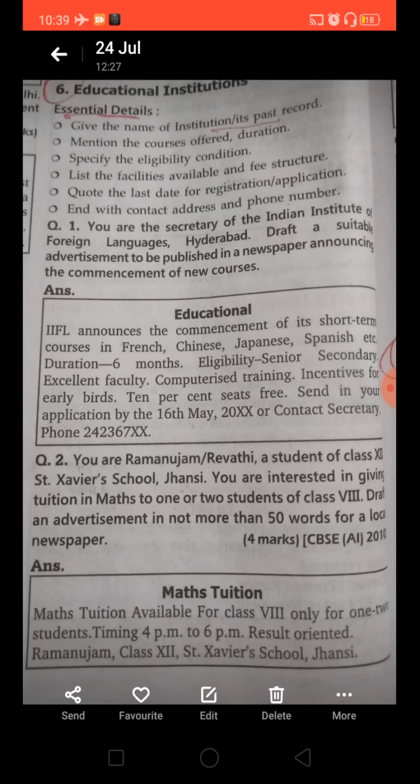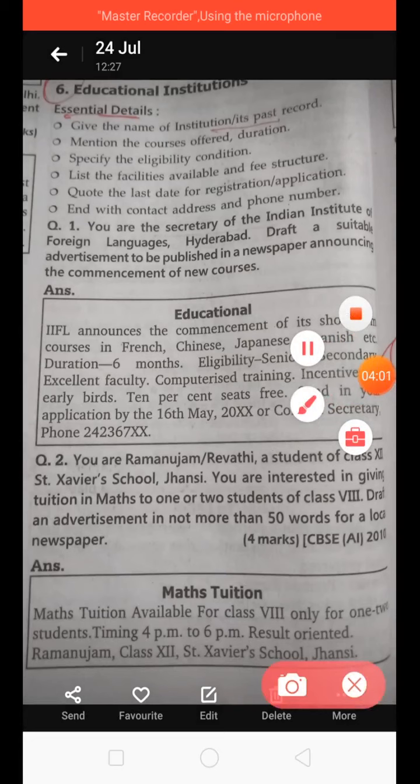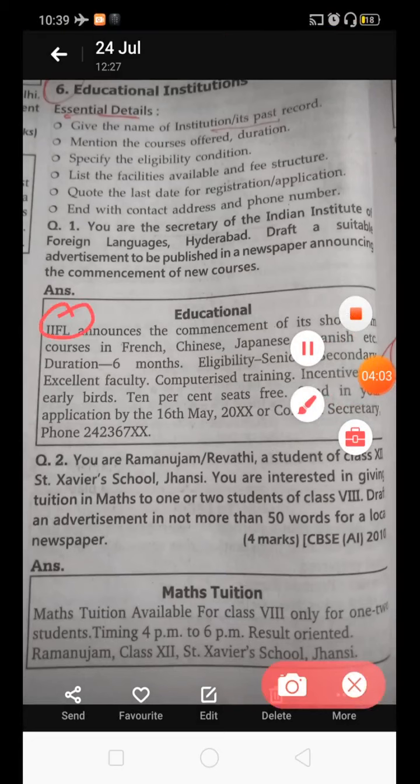Let me show you. See, here is the institution name, the very first thing we have already covered. Then we have covered what all the courses are that we are providing. So courses in French, Japanese and all that, if you can see. So we have covered this also. Now we have covered the duration, the time, कितने time के लिए हम लोग वो course करवा रहे हैं.